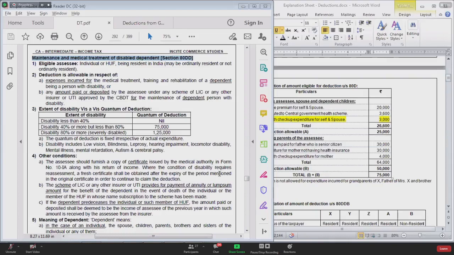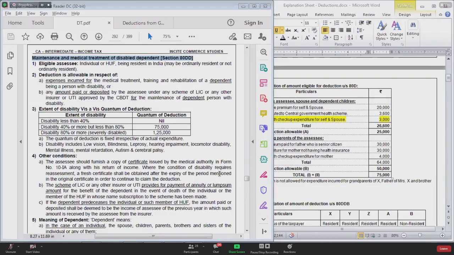Let me remind you, in section 80C, you can claim deduction only for self, spouse, and children. In section 80D, you can claim deduction for self, spouse, dependent children and parents. Because your parents' chances of falling ill are more as compared to your chances of falling ill. Therefore, in section 80D, the government had covered parents.